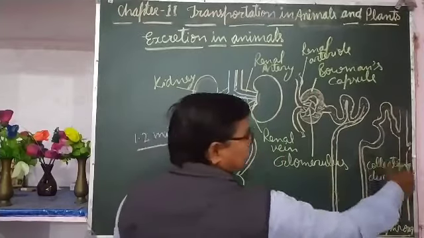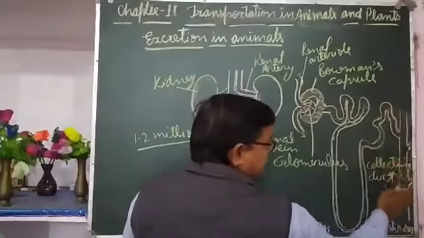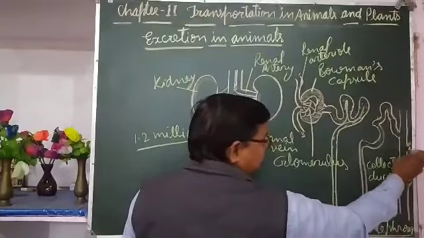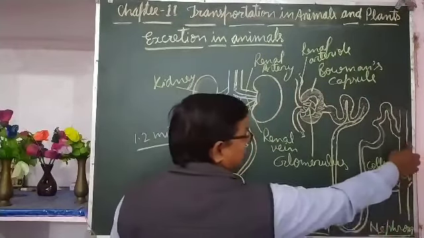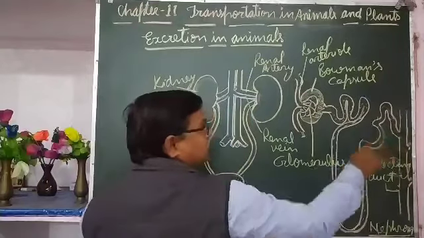In this collecting duct, at various places, as you are seeing here, branch-like structures have been made. At every such structure, one nephron is attached.